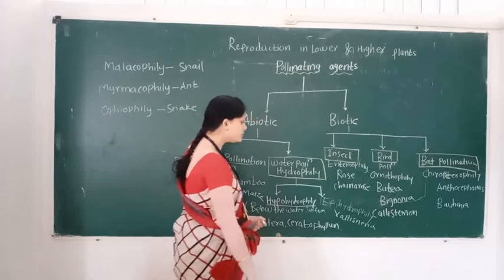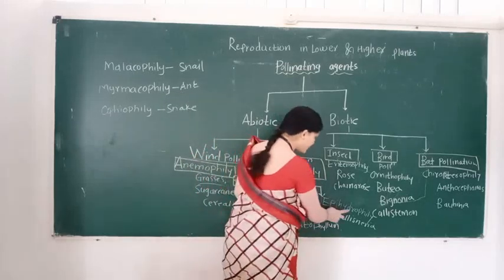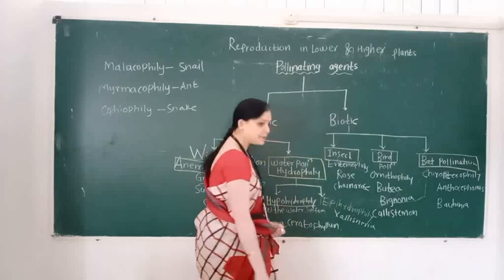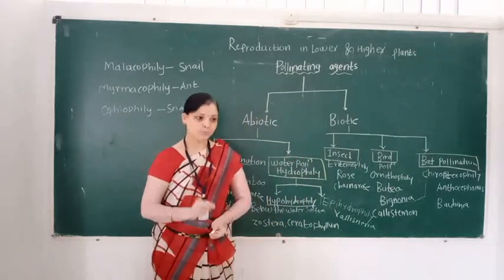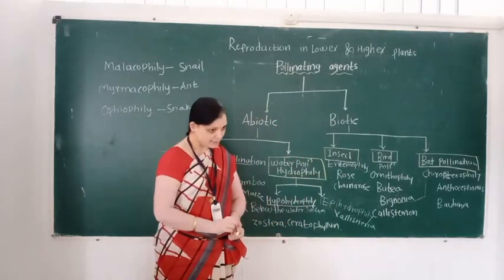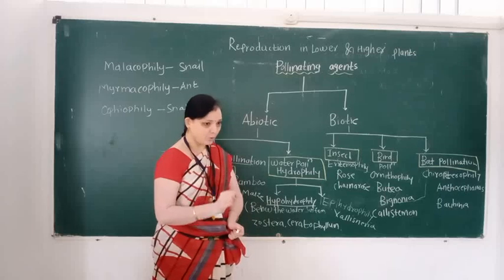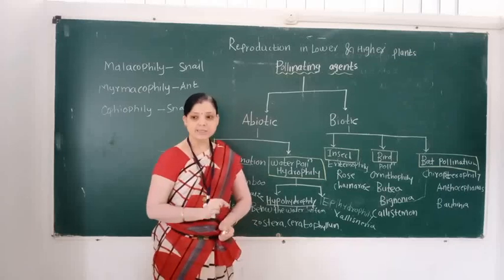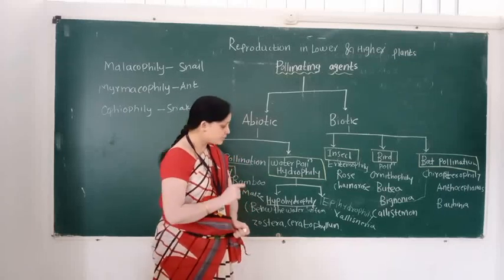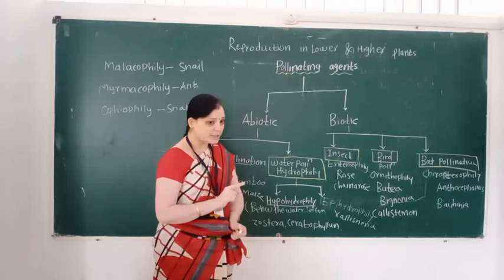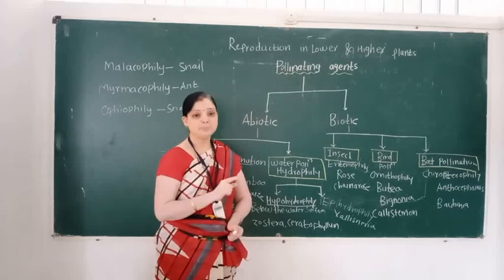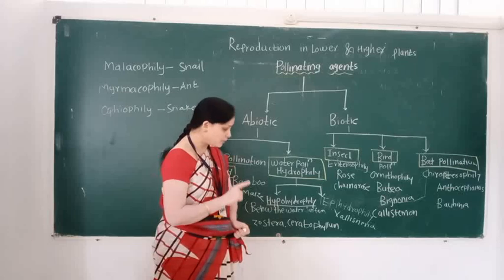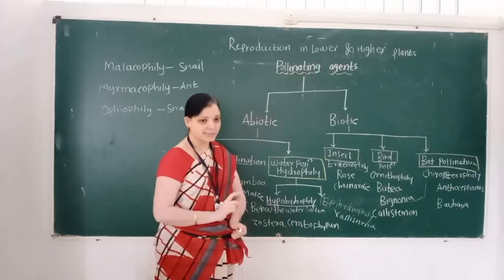And what is the meaning of epihydrophily? Epihydrophily means pollination takes place on the surface of the water. So this type of pollination is called epihydrophily. An example of epihydrophily is Vallisneria.